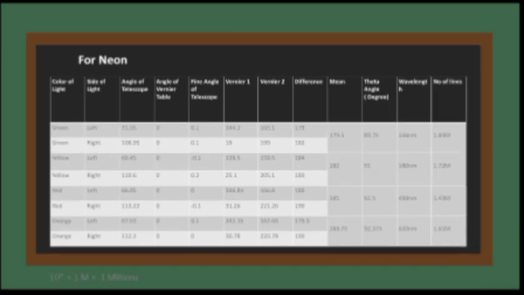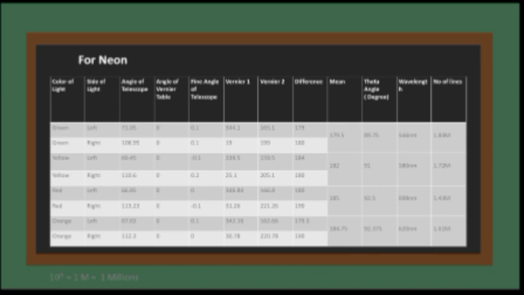Okay, so this is the observation table for neon. As you can see, one column is for color of light, for which we are going to calculate and observe things. One column is for side of light, one column is for angle of telescope, one for angle of vernier table, one for fine angle of telescope, one for vernier 1 reading, one for vernier 2 reading, and then difference, mean, theta, wavelength and number of lines, which we calculate and put into this table too.